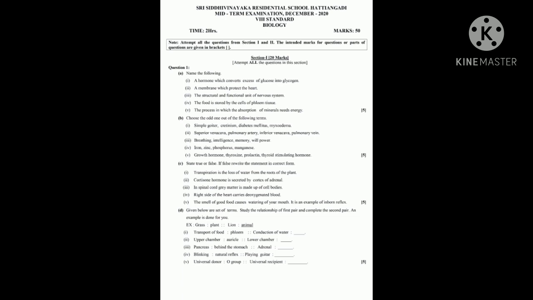Next, the structural and functional unit of nervous system, it is the neuron. Neuron is the answer. Next, the food is stored by the cells of phloem tissue. Answer is phloem parenchyma. Next, the process in which the absorption of minerals needs energy. Answer is active absorption or active transport.